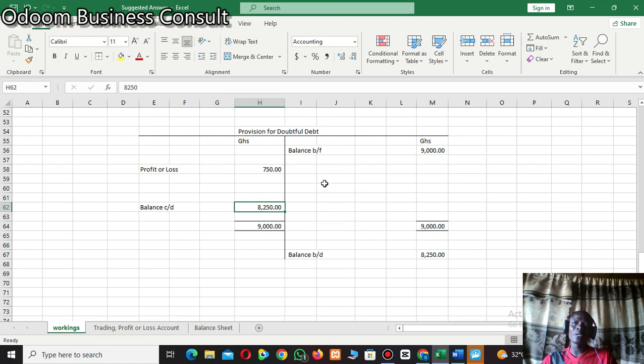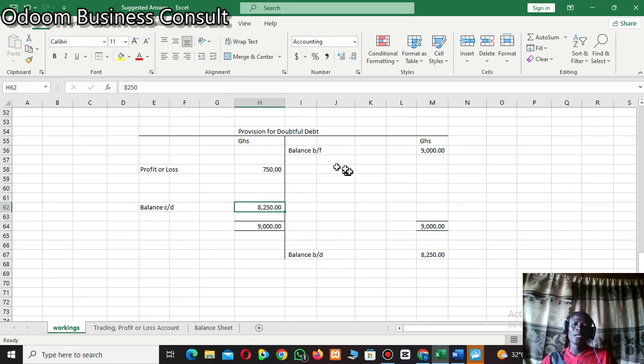The less your customers are owing you, the lesser risk you are at in terms of bad debt. And the higher the amount your customers are owing you, the higher the risk you are standing in terms of bad debt.